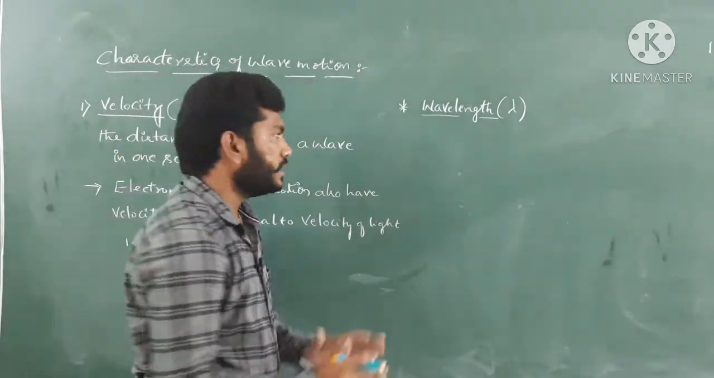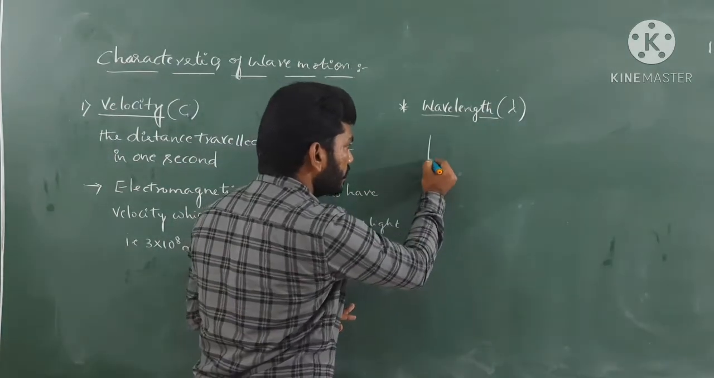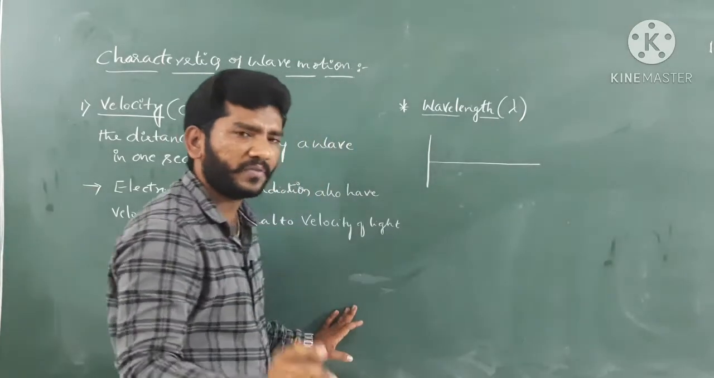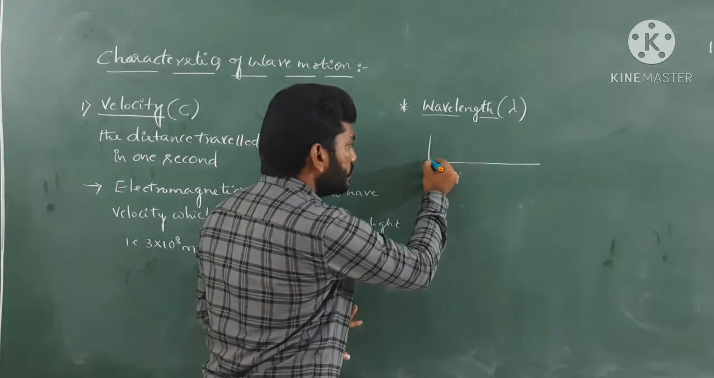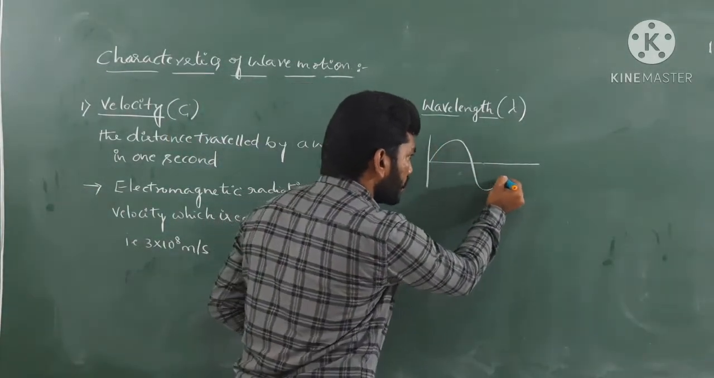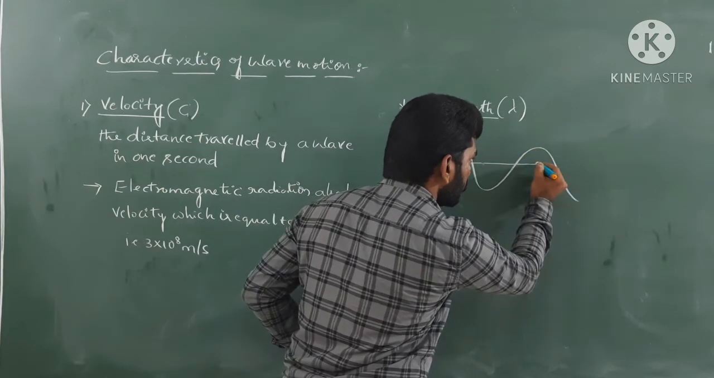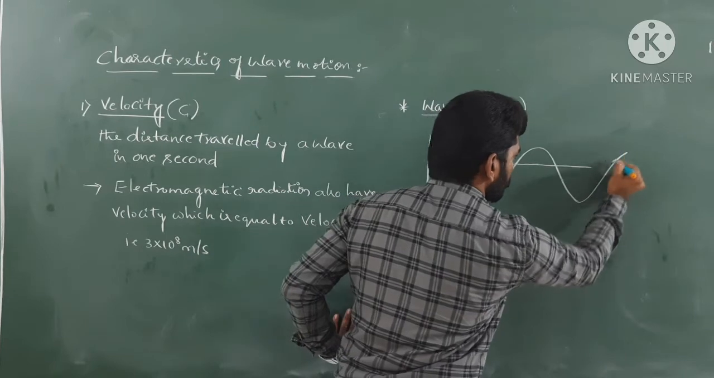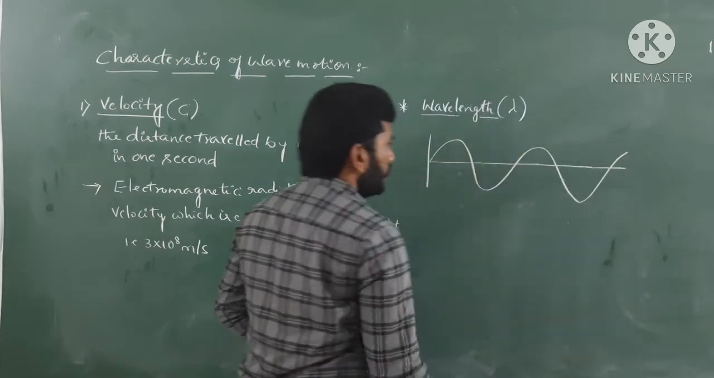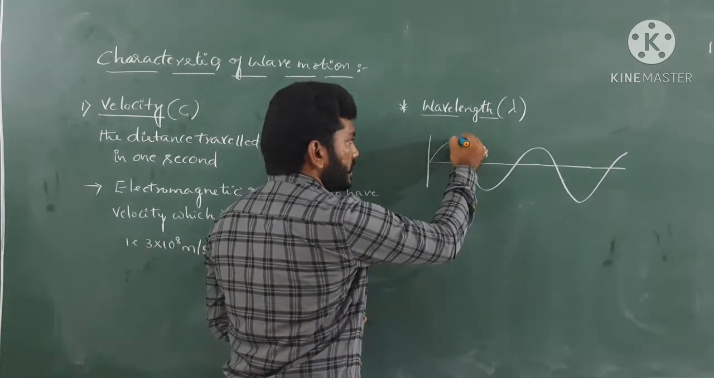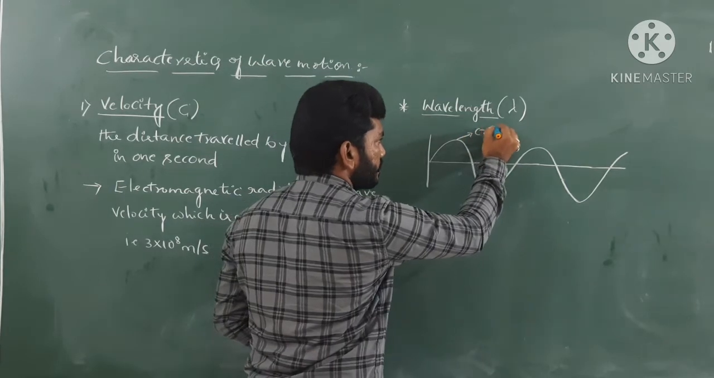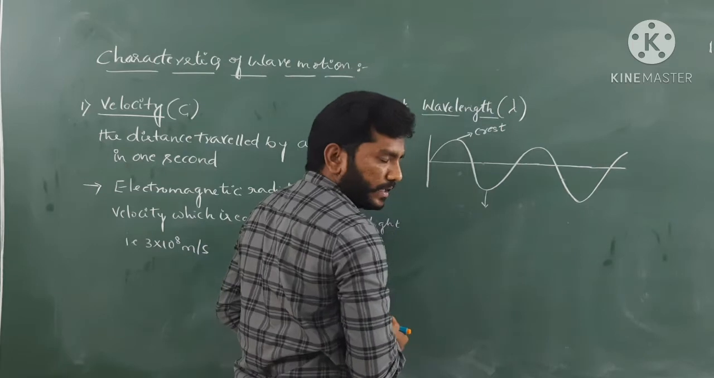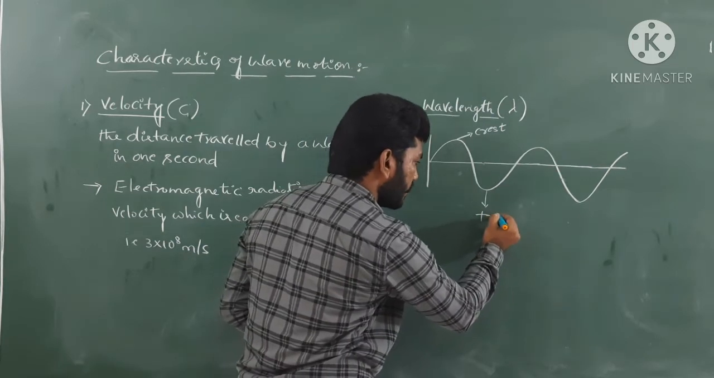See, we have one certain picture here. In order to understand wavelength, need not worry about it, it is a very simple thing. I just draw one particular wave here. See, the upper portion we call the crest, and the below portion is the trough.